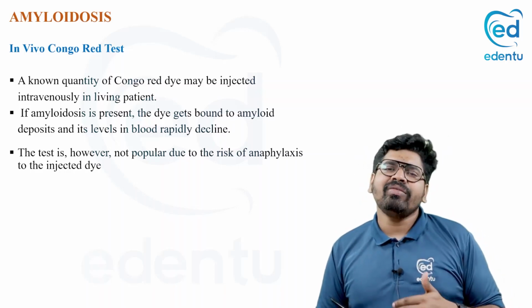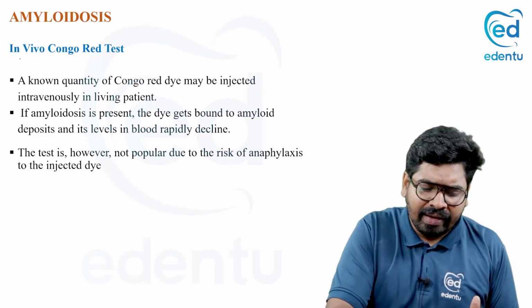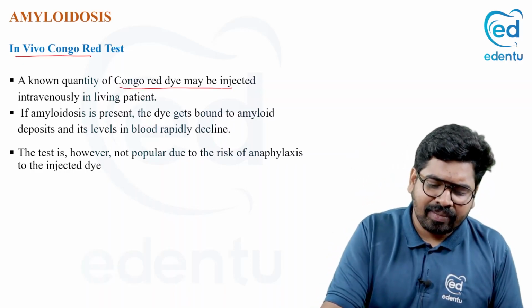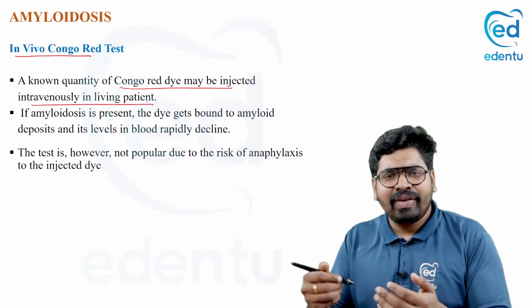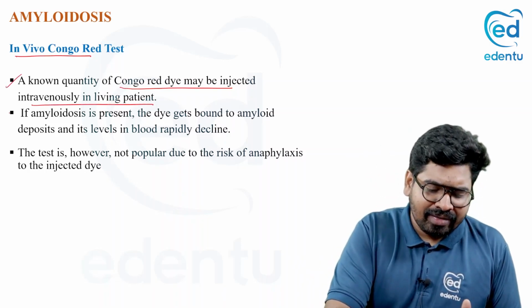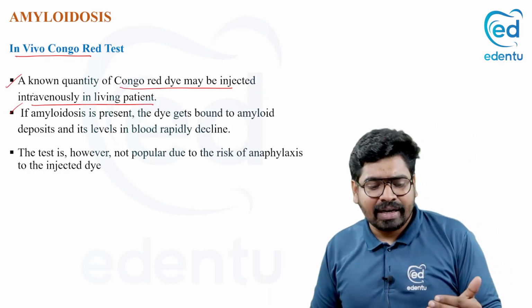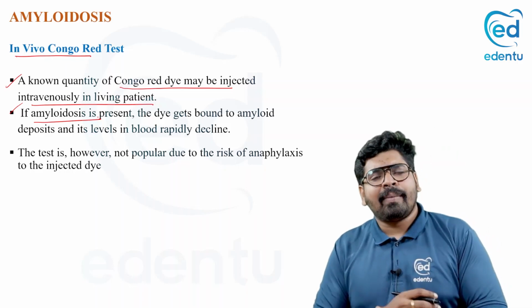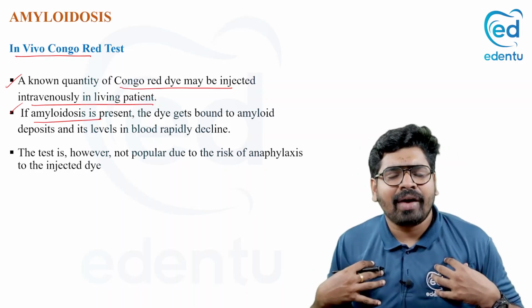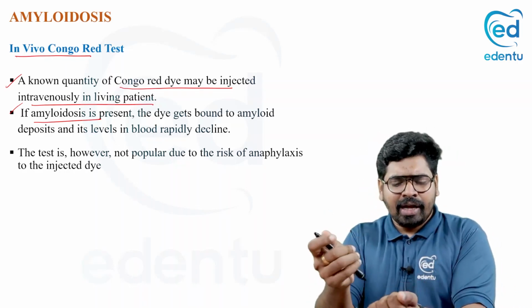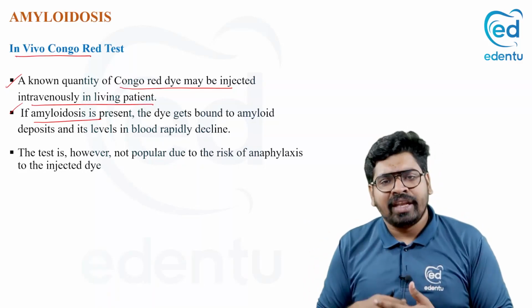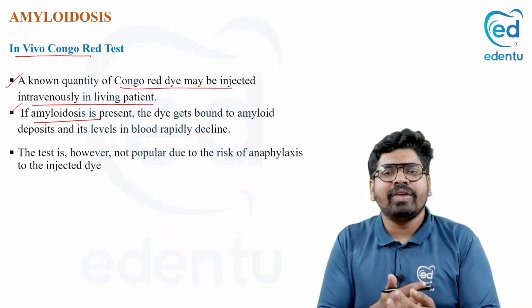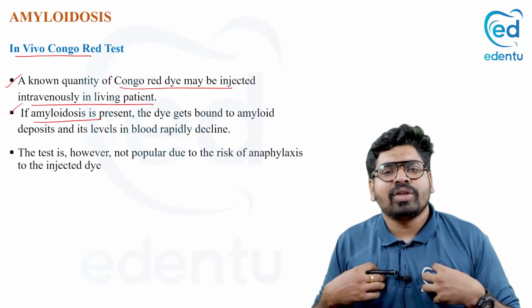Now we can do an in vivo Congo red test also. In vivo means in a living person, we can inject some Congo red into the vein of a patient and see whether this Congo red goes and deposits in the amyloid. If I am having amyloidosis and I put some Congo red into my vein, this Congo red will go and attach to the amyloid.